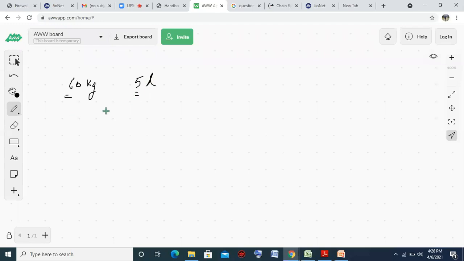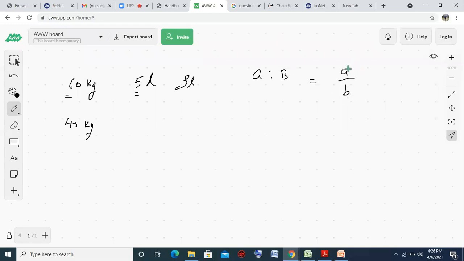So ratio is the comparison between two same quantities. We can take the ratio of 40 kg with 60 kg, but we cannot take the ratio with 5 liter. 5 liter is comparable with 3 liter. Okay, so this is the symbol of ratio. A is to B. These two symbols are for ratio. Or we can write A upon B like this. Here A is called antecedent and B is called consequent. So it is not asked in any exam what A is called and what B is called.